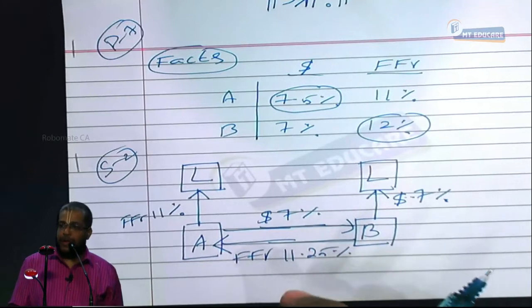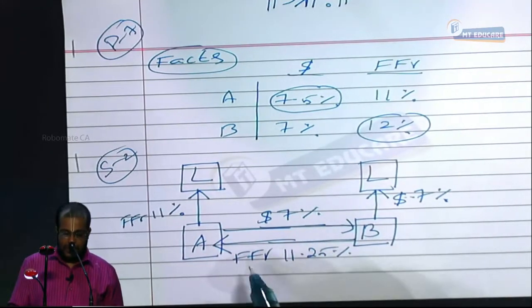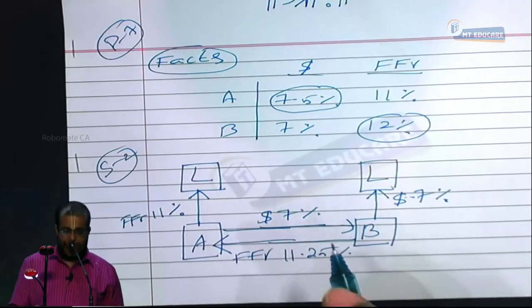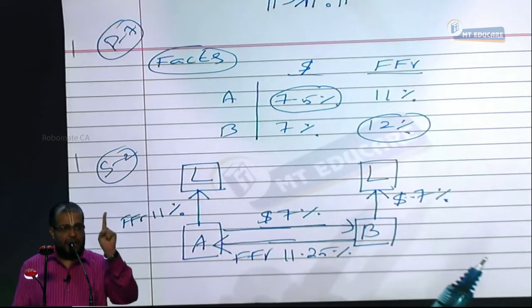Gaining how much? 0.25% FFR interest. Did you understand what I am saying?